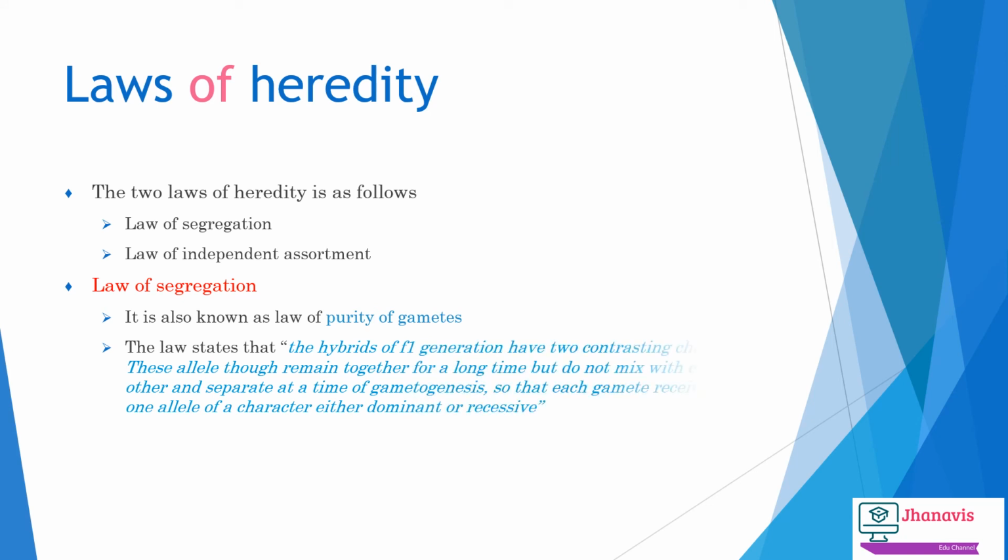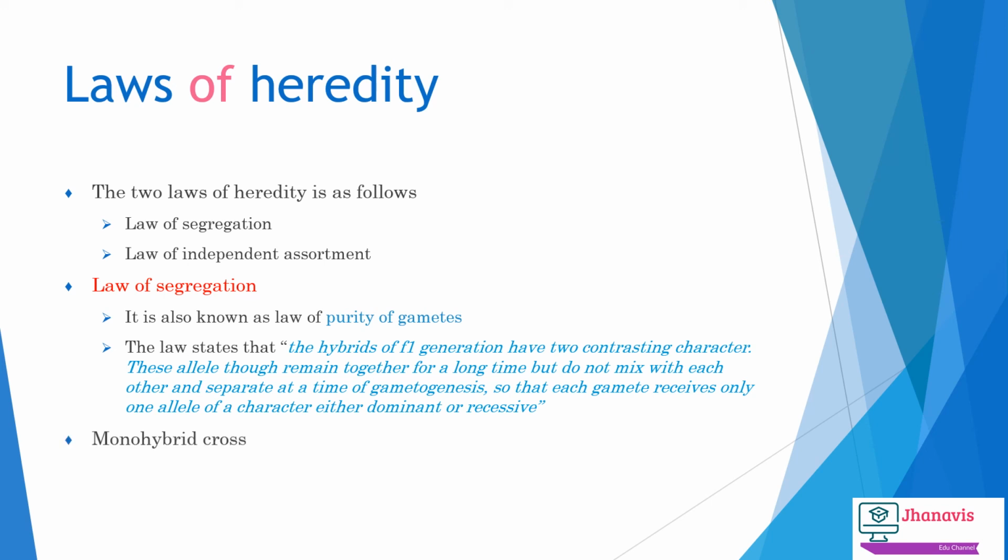These alleles remain together for a longer time but do not contaminate or mix with one another, and they will separate or segregate at the time of gametogenesis, so that each gamete receives only one allele of a character, either dominant or recessive. To explain the law of segregation, the best example is a monohybrid cross.